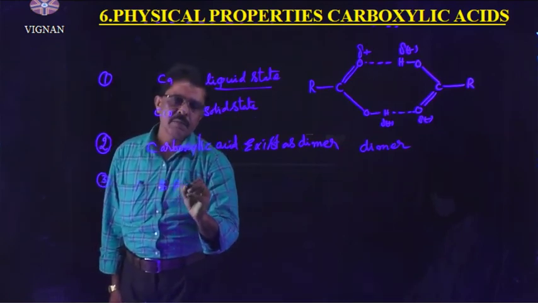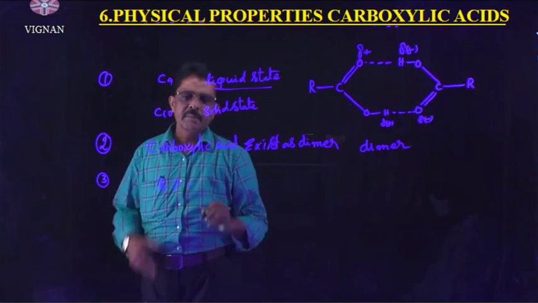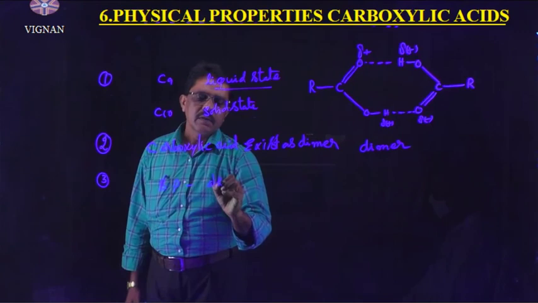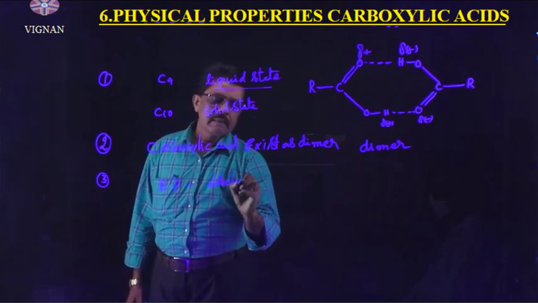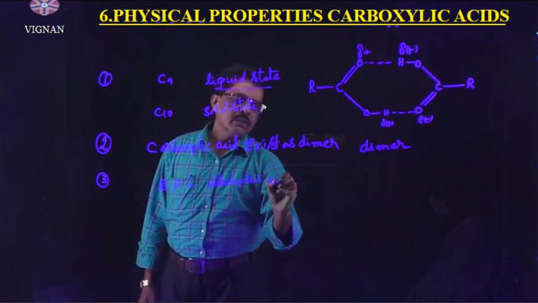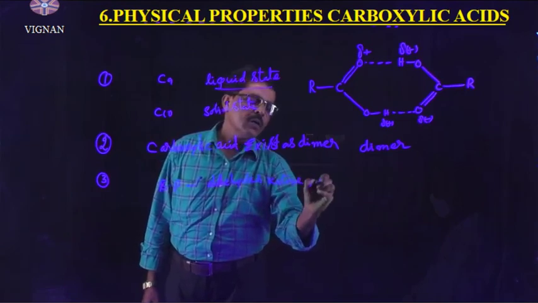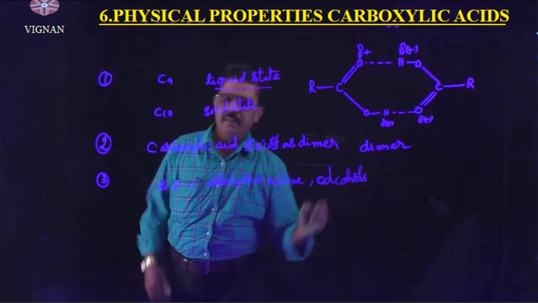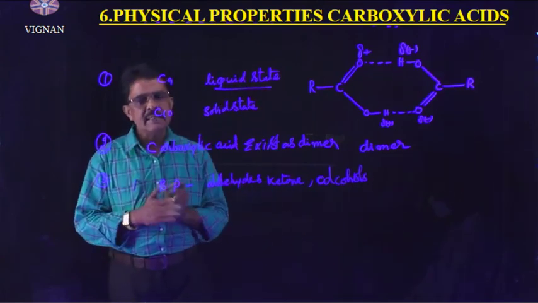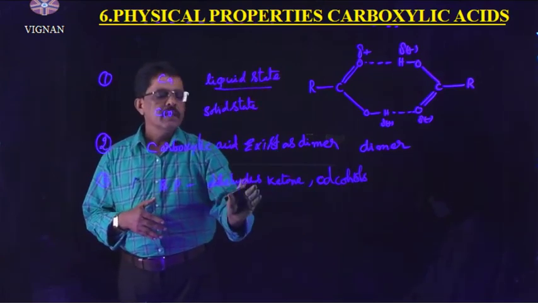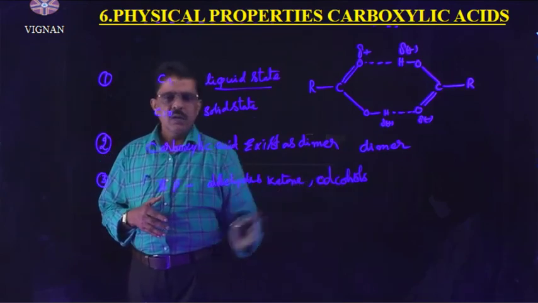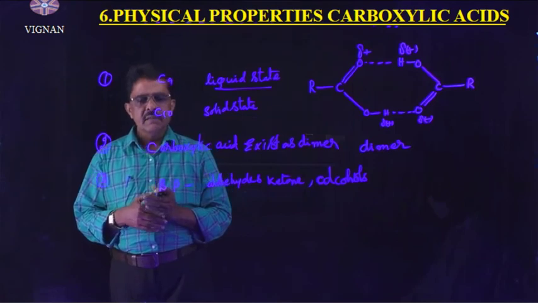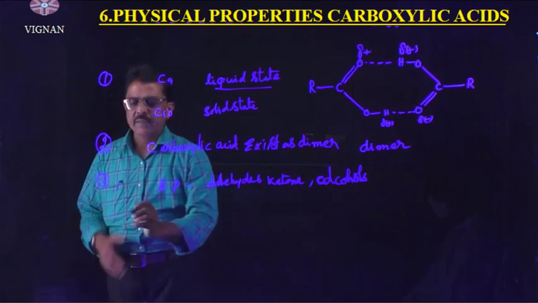Next one, the boiling points of carboxylic acids. Carboxylic acids have higher boiling points when compared with aldehydes, ketones and alcohols of comparable masses. Why? Because of intermolecular hydrogen bond.